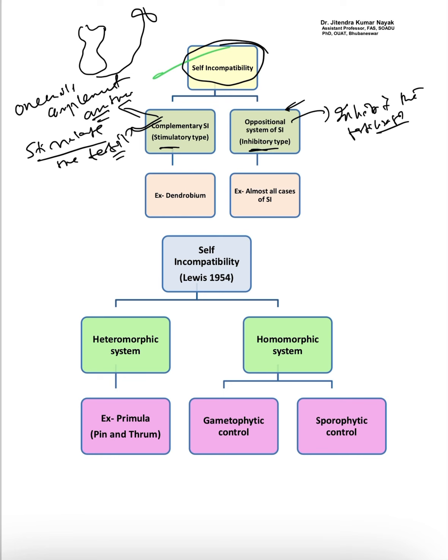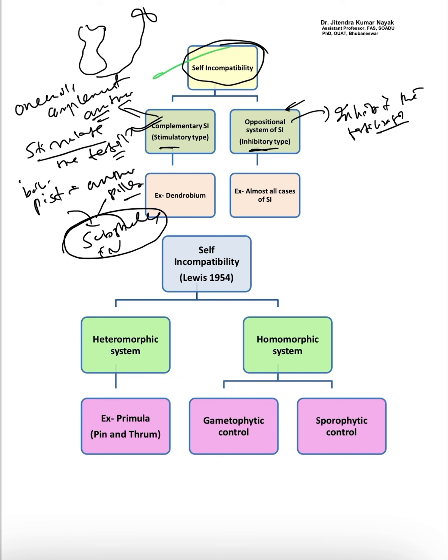Complementary self incompatibility means both pistil and anther or pollen will produce some substance. These substances will interact with each other and stimulate the fertilization process.